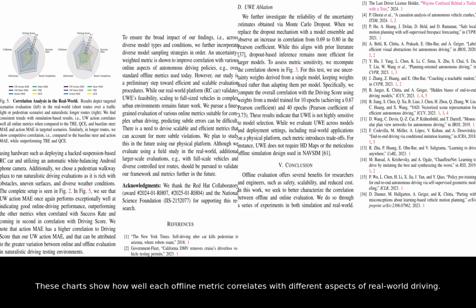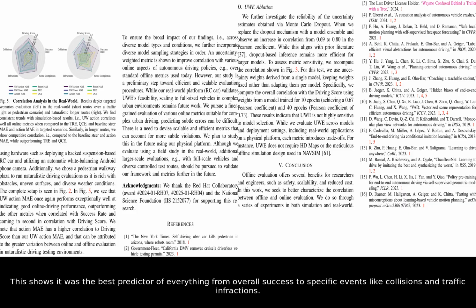These charts show how well each offline metric correlates with different aspects of real-world driving. The blue shape, representing their new uncertainty-weighted metric, consistently covers the largest area. This shows it was the best predictor of everything from overall success to specific events like collisions and traffic infractions.